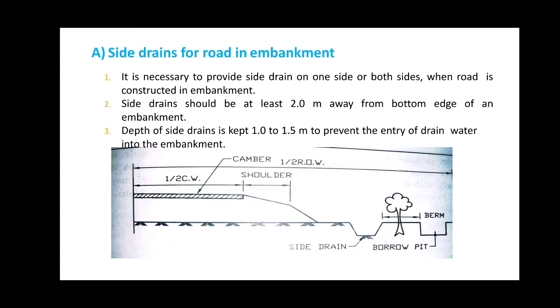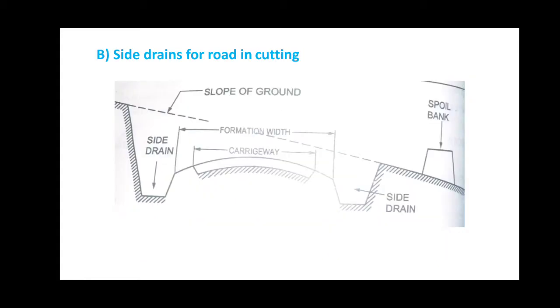As you can see from the figure, we have a road in the embankment and the provision of this side pit at a distance of 2 meters and at a depth of 1 to 1.5 meters from the road pavement. Next is the side drain for the road in cutting.